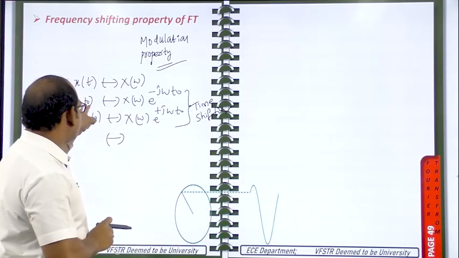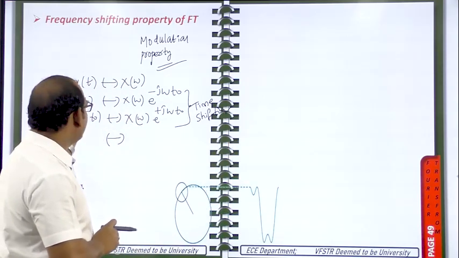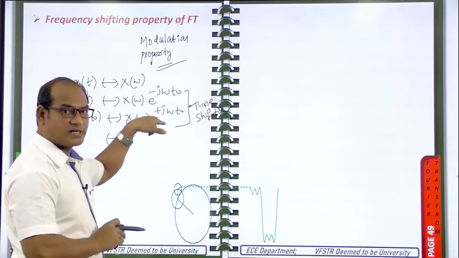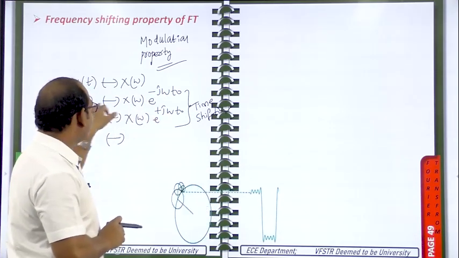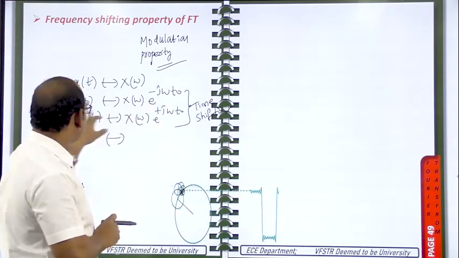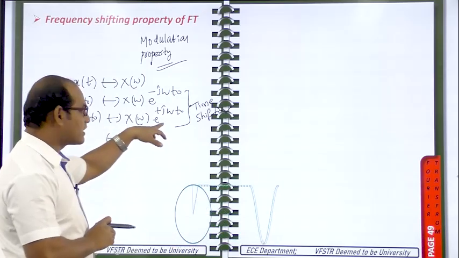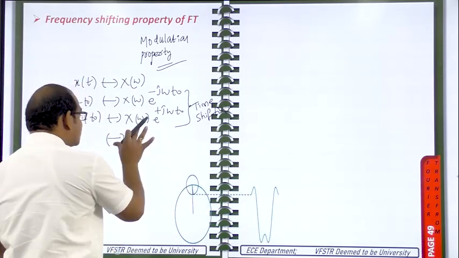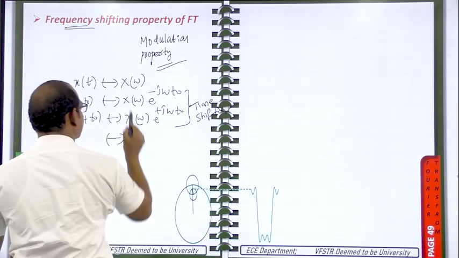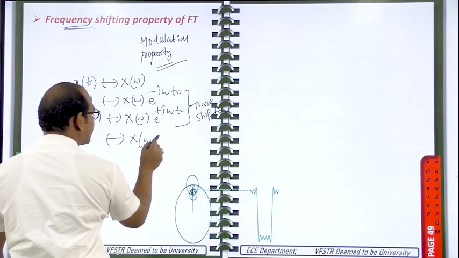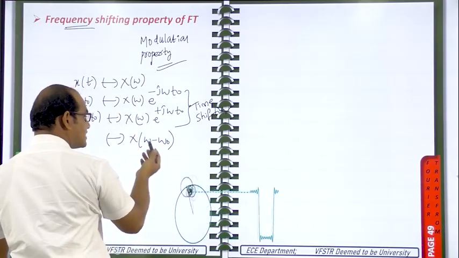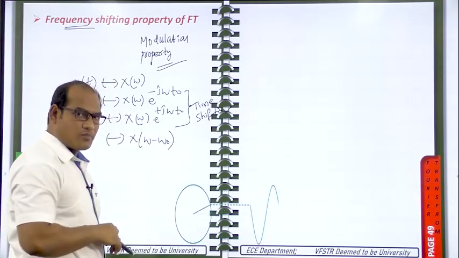Time shifting, x of t minus t naught or x of t plus t naught, is equivalent to exponentials in the other domain. Because of the shifting, you get an exponential. Now we are doing the shifting in the frequency domain. That means X of omega minus omega naught is the shifted version of X of omega.